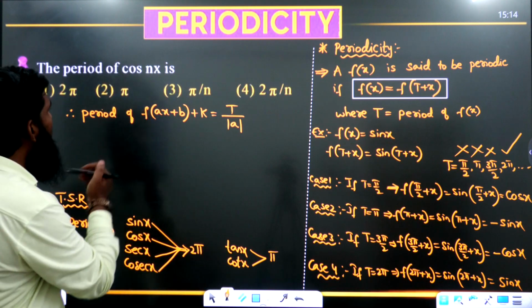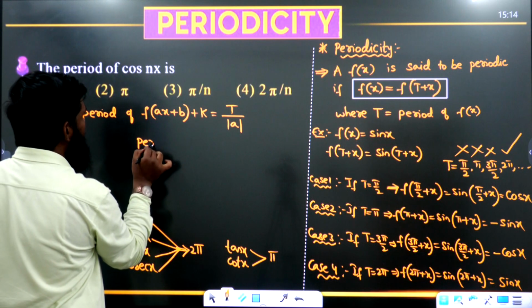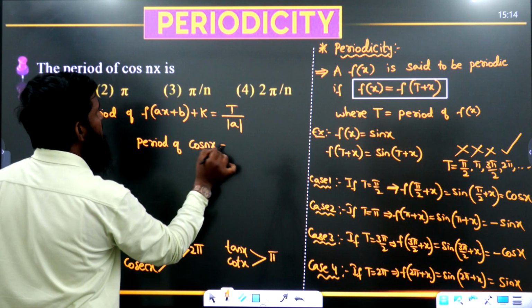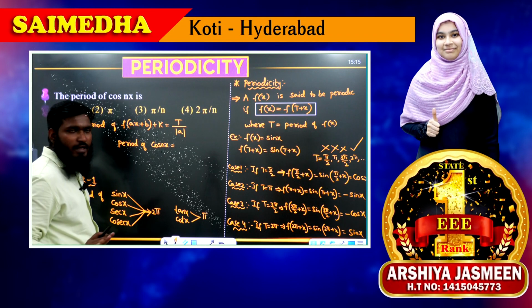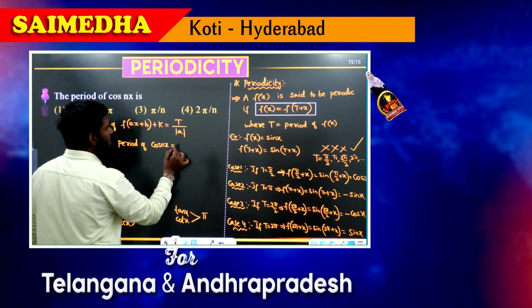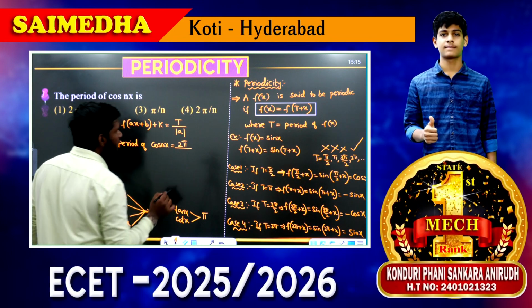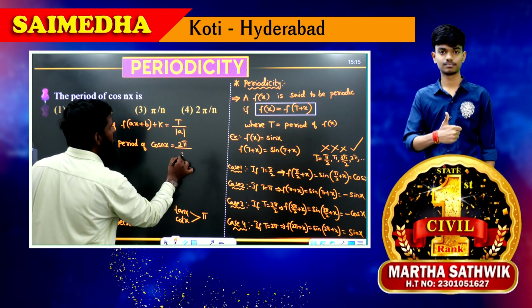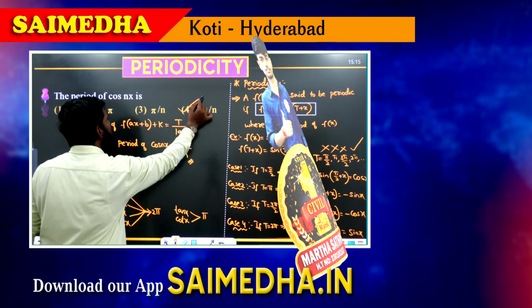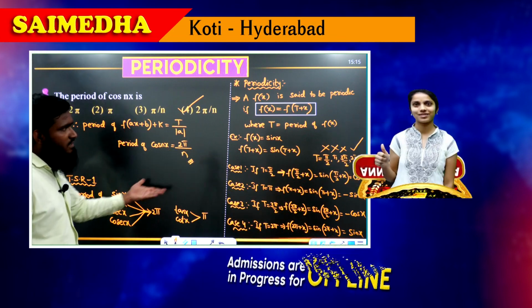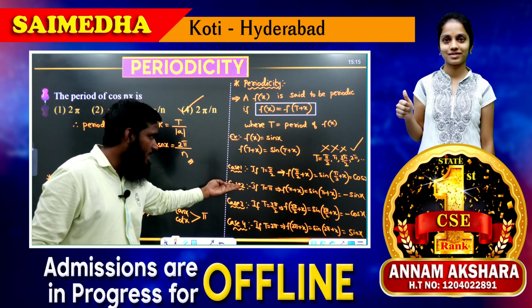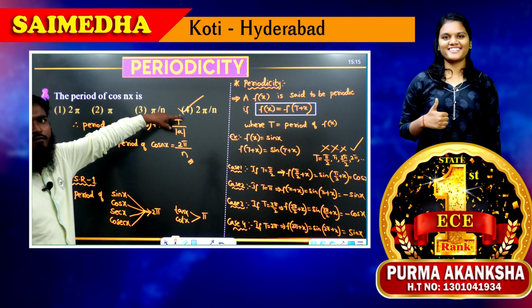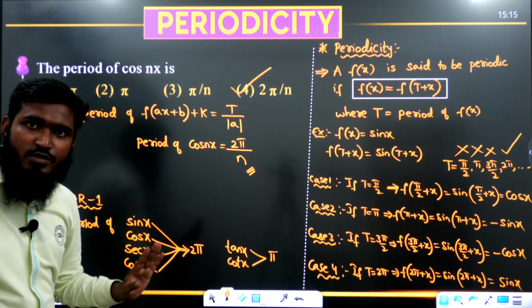Okay, now let us see this part. We have the question: period of cos nx. Period of cos nx is equal to T divided by mod a. What is the T value for the cos function? 2 pi. So 2 pi divided by mod a. A value means the coefficient of x here. So what is the x coefficient? n. So the answer is 2 pi by n. 2 pi by n means which option? Fourth option. Simple case. We are not solving case number 1, case number 2, case number 3, case number 4, we are not solving anything. Directly by seeing the question itself we can say the answer, if you remember this part. Understood the concept?